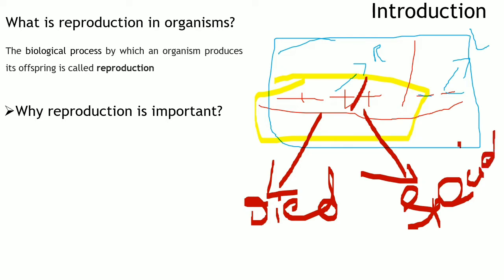Let me write it here. So now you understand, you must have guessed it, right? Let me tell you what is species, guys. Species are a group of individuals that look similar to each other. For example, we humans are a kind of species because physiologically and morphologically, we all look similar to each other.